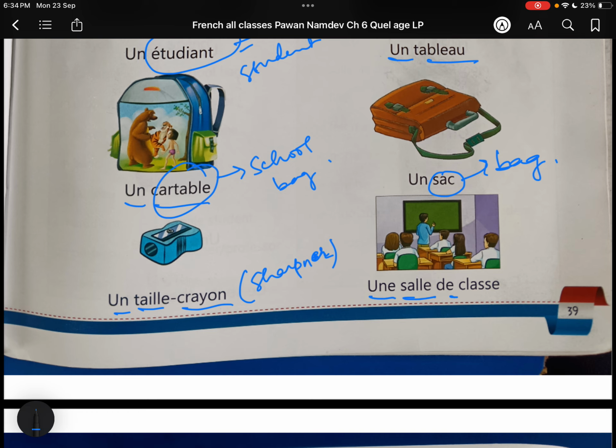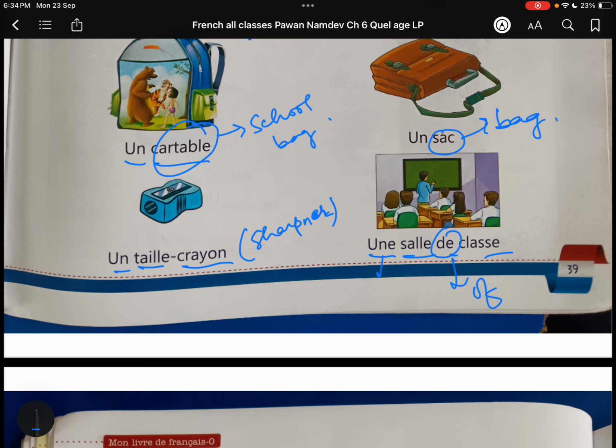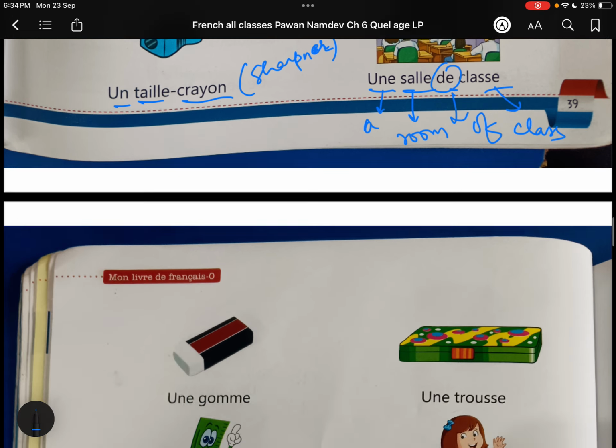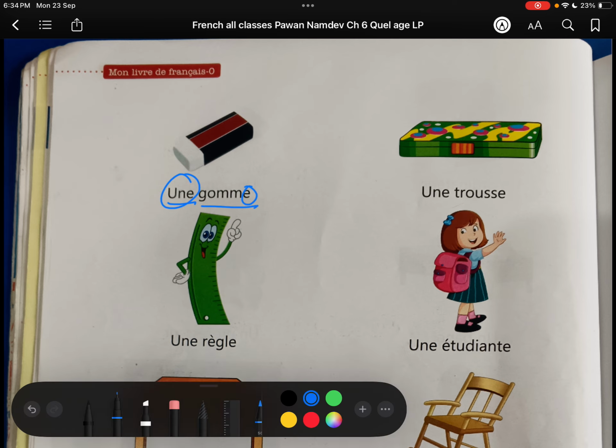In the class, the meaning I have just told you, I have so many times told you. In is one or a. Salle is a room. A room of class is classroom, you can say. When you come, it's feminine in nature, that's why in is coming. You can just check extra in the last.